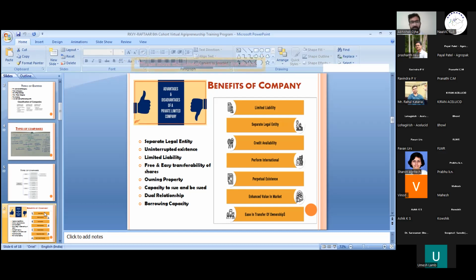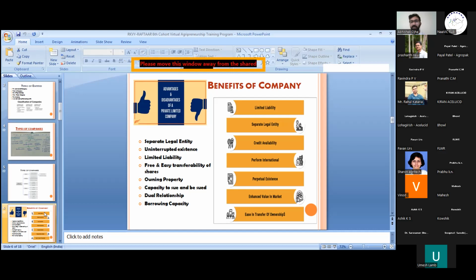If you have an unregistered company or organization, for example, I am running my own business, but it is not registered anywhere, not on GST, not in income tax, not under the Companies Act, then if I go to any bank or NBFC, I will not get any kind of loan, because they will say that your business is not registered and we don't have any papers showing that.